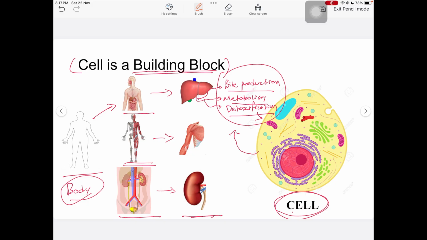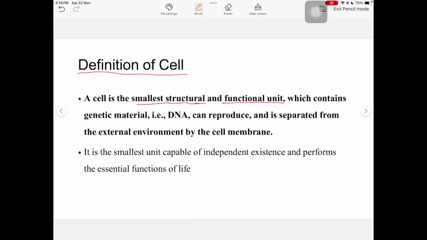Inside the cell the organelles perform a function, and together the organelles contribute to a particular function of a cell, and that particular function of a cell contributes finally to a particular function like detoxification. Some cells are specialized in metabolism and some cells are specialized in bile production, and that's how they work together, and finally that becomes the work of that organ. So the cell is not just a structural unit but also a functional unit. That's why the cell is defined as a structural and functional unit.